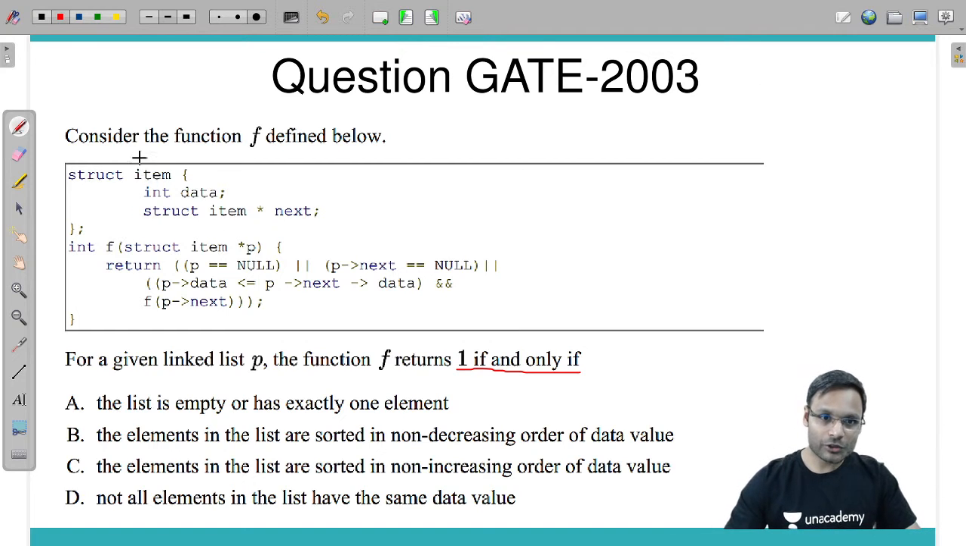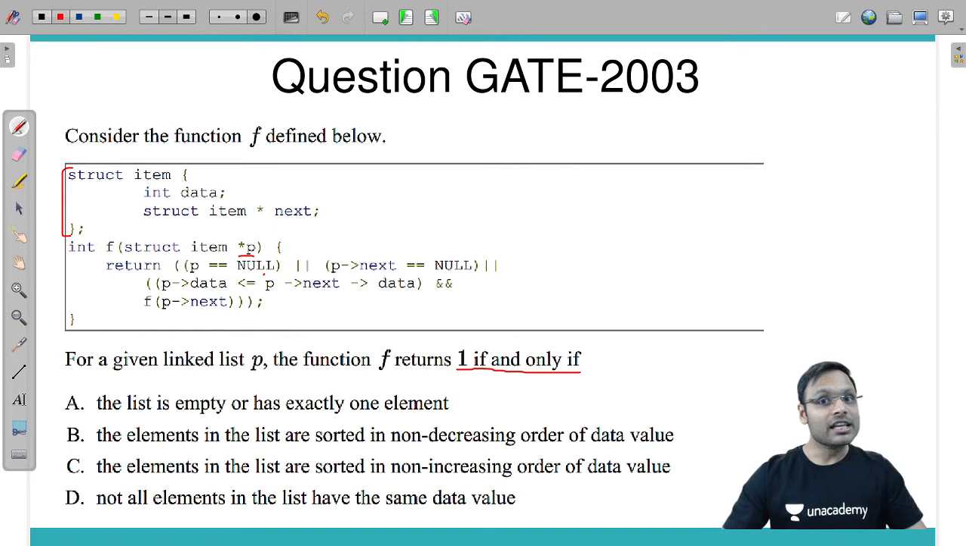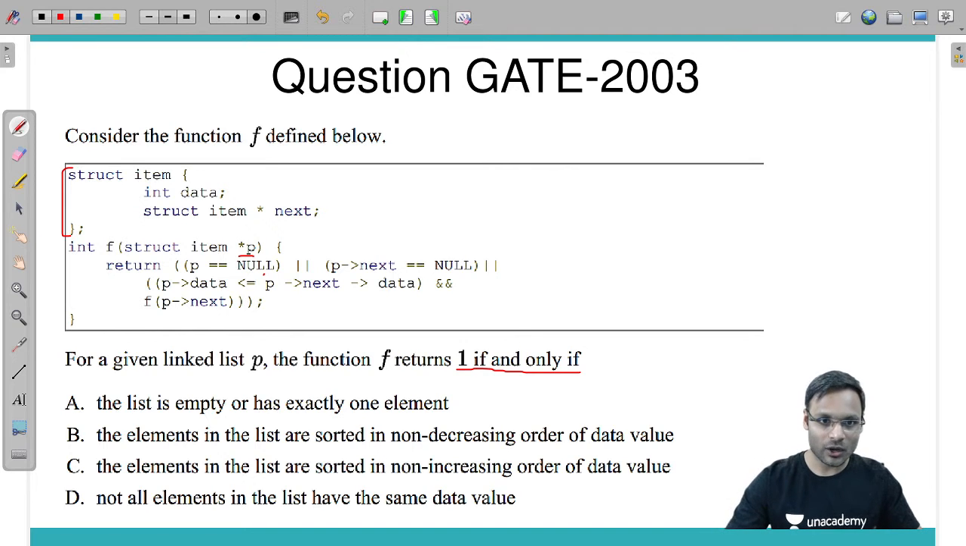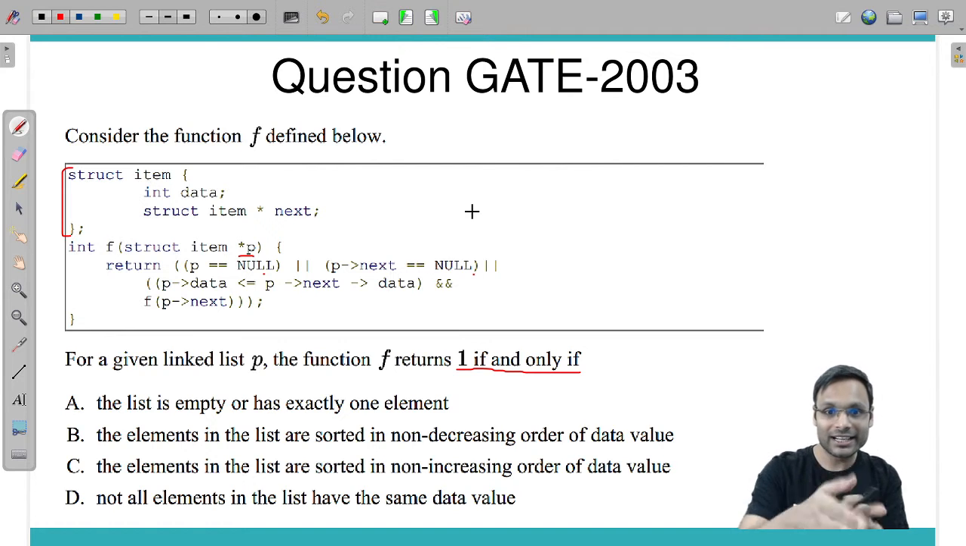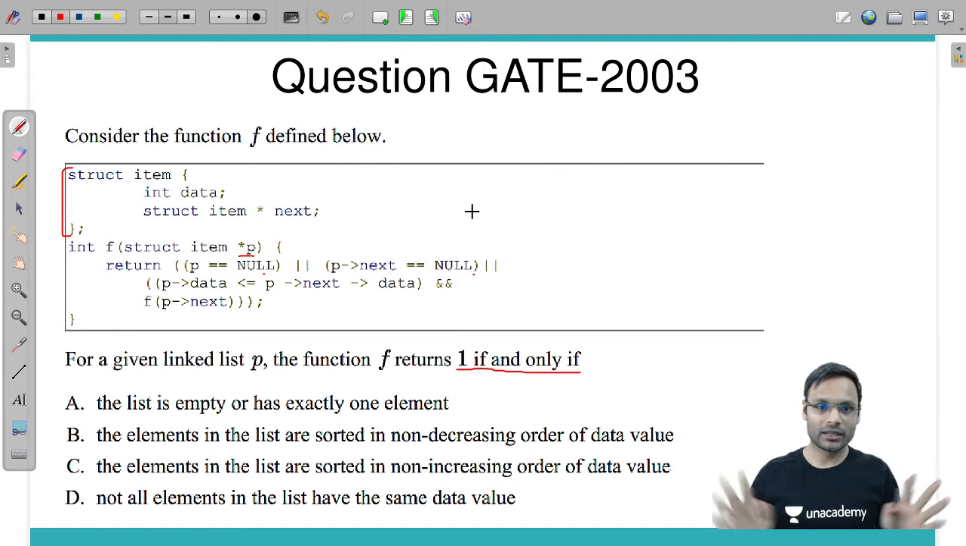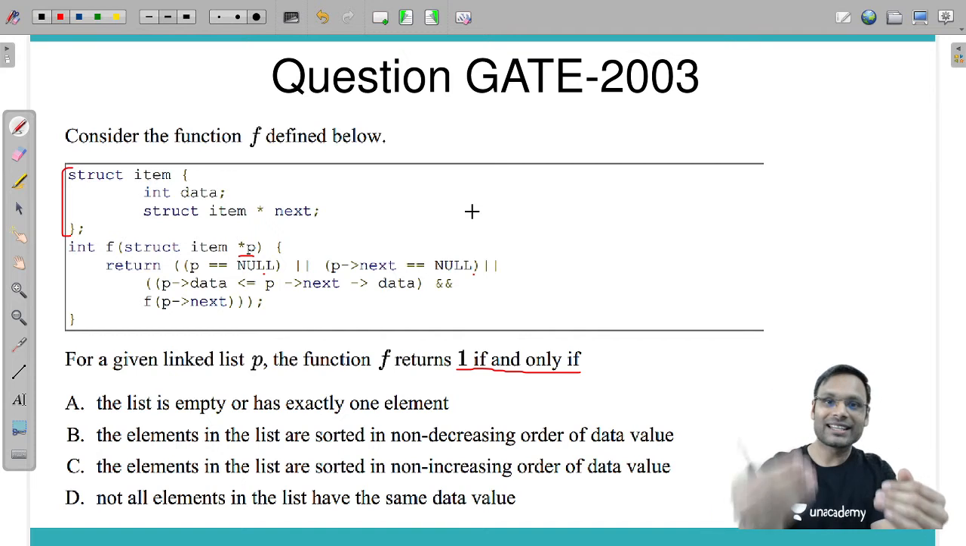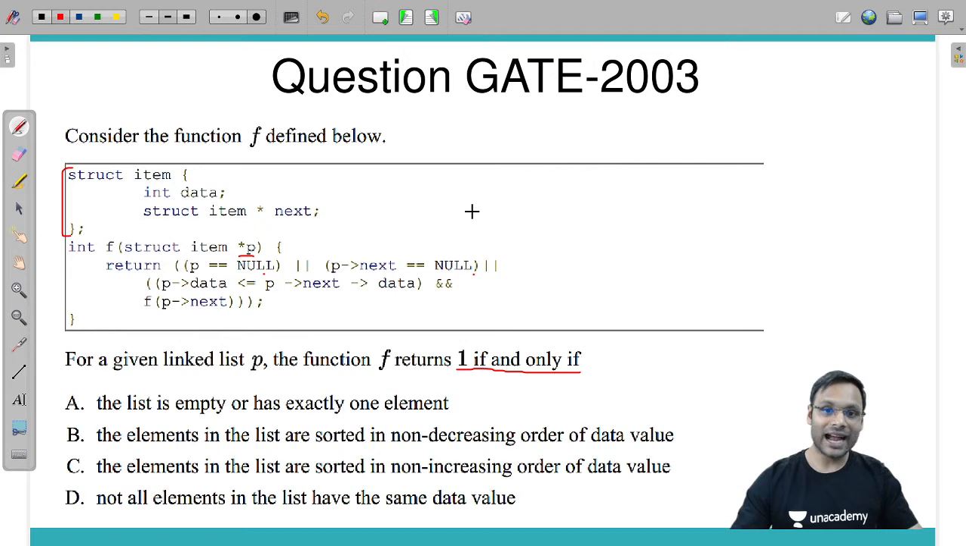So first of all, let's try to understand what the function is. This is the structure, item and next pointer. Fine. This particular function f you have called for the list pointer P. You are checking if P is equal to null, means zero nodes, an empty list, or P next is equal to null, means P is pointing to the first node and its next is null, so only a single node is present. In that case, this condition is true or this condition is true.